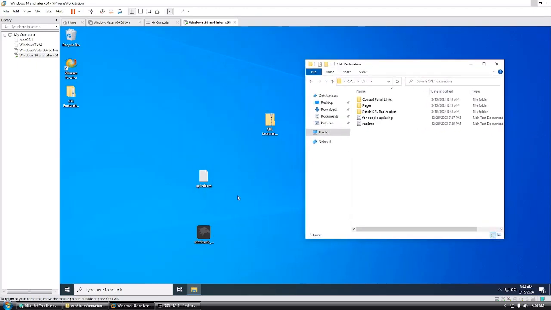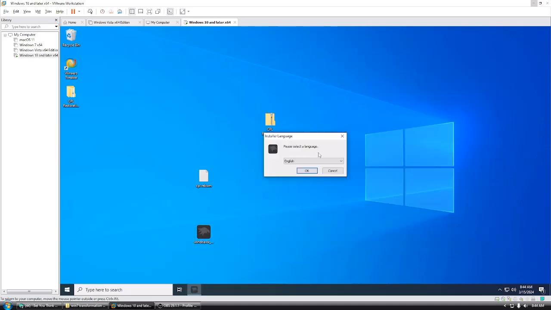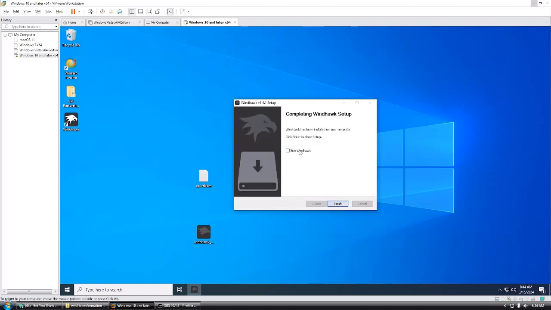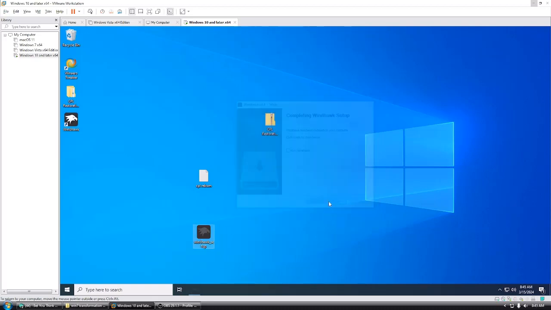So let's go ahead and also install WindHawk. And one more thing I did forget to mention, we do need a copy of Hiren's Boot CD. You will be needing that as well for some parts of this mod. Go ahead and uncheck Run WindHawk and hit Finish.